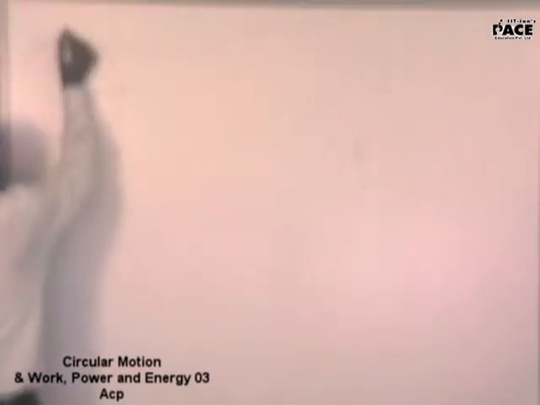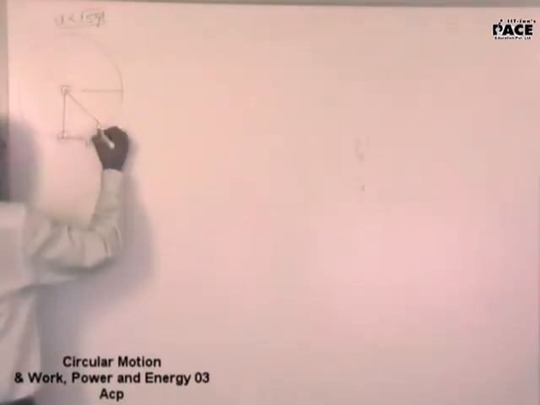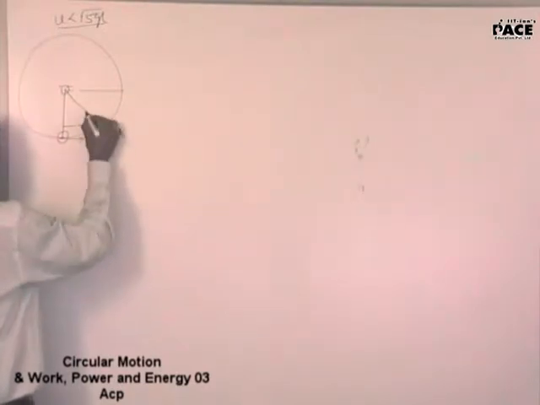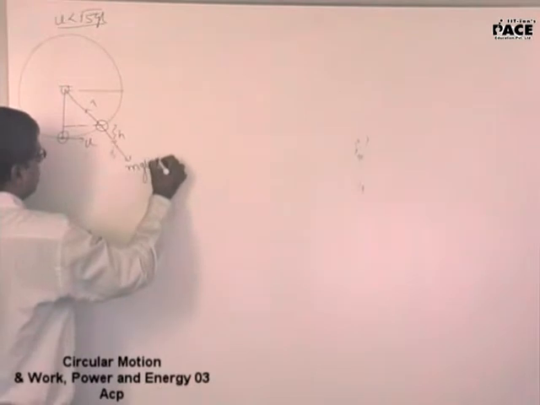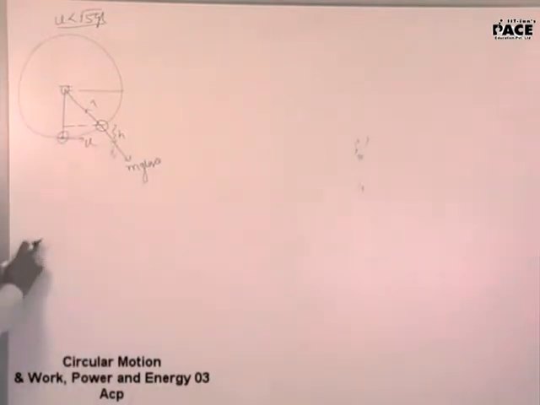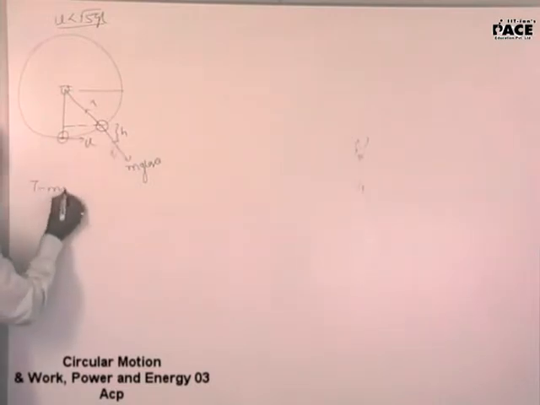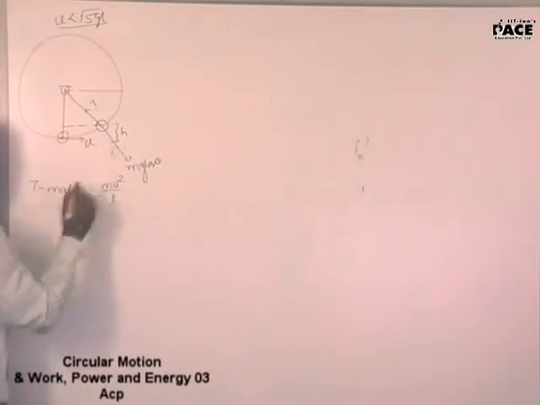So firstly, let me write this down. I projected this with a velocity of u lesser than root over of 5gl, which is the condition that I am analyzing. So say at some particular instant, I am interested in this height. This will be mg cos theta. So my equation will be tension minus mg cos theta is equal to mv square by L.